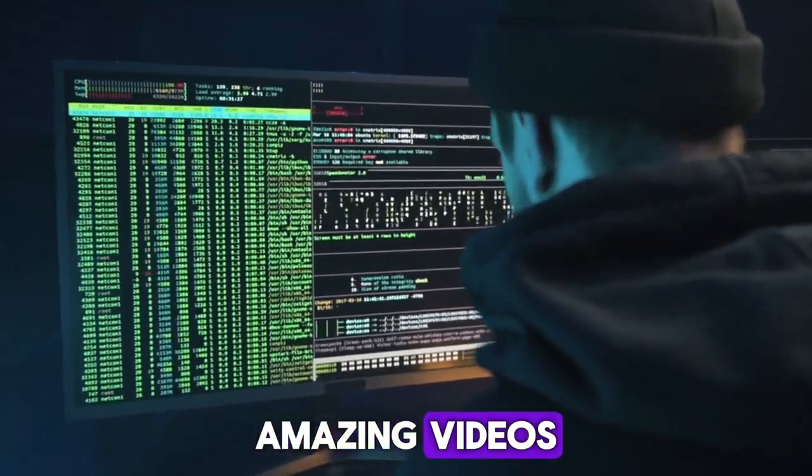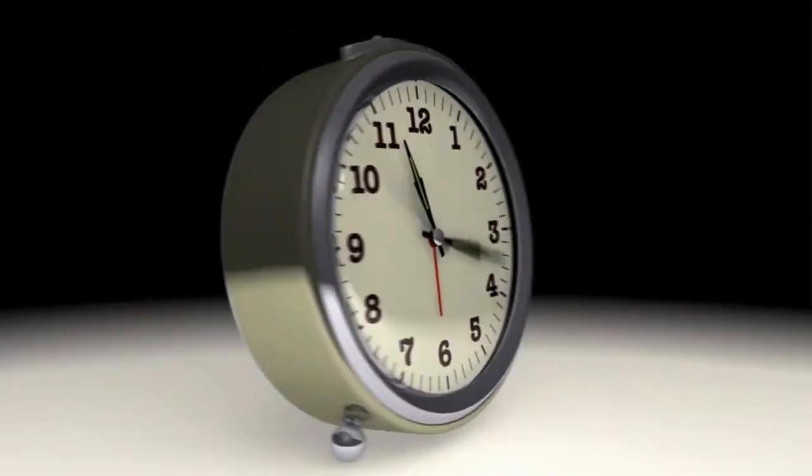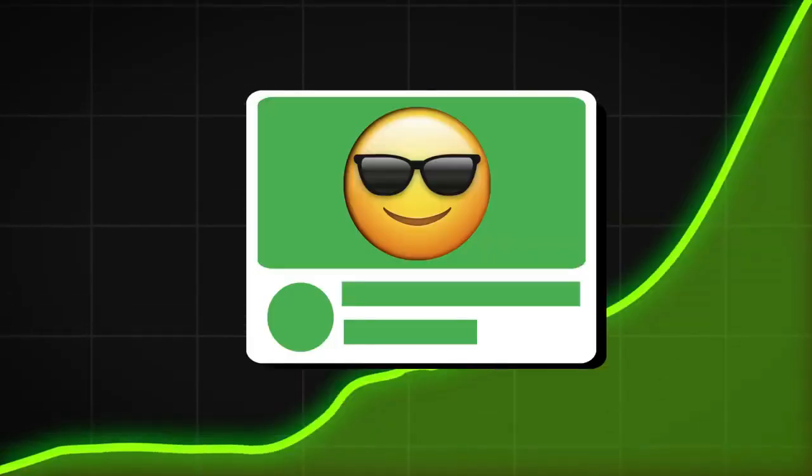This was just one feature. This tool can make way more amazing videos for multiple niches. Normally it takes a lot of time, expertise and tools to make a video that can go viral. But with the help of VSub, you can do it in seconds. Let me show you how. After opening VSub, simply click on Login and log in with your Google account. It's that simple. Now you will land on this interface.